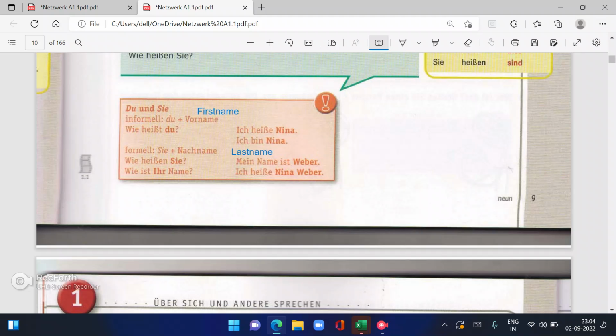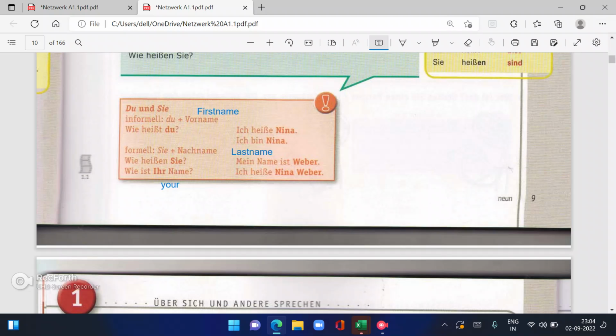Last name. Wie heißen Sie? Mein Name ist Weber. Wie ist Ihr Name? Ihr is your. Wie ist Ihr Name? Ich heiße Nina Weber. So there are multiple ways to ask your name, like: Wie heißen Sie? Wer bist du? Wer sind Sie? Wie ist Ihr Name?